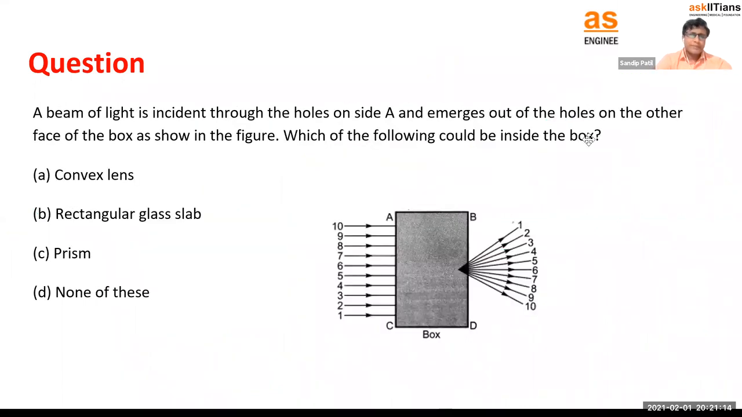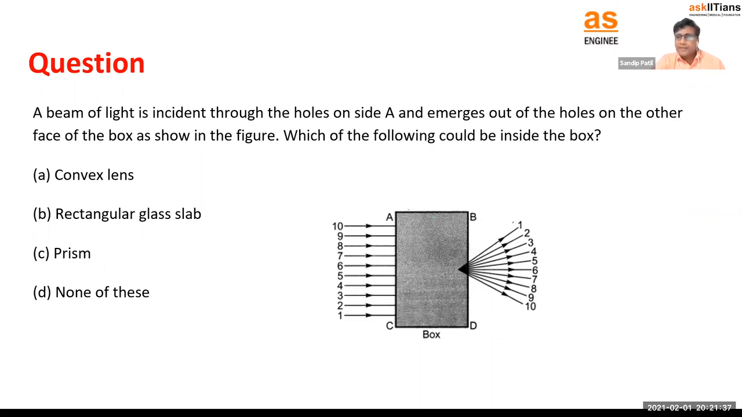So this is the question. If the beam of light is incident through the holes of side A and emerges out of the holes of the other face of the box. So this ABCD is a box, and there are many beams going. Beams, we have studied this in the last section, right? What is a beam? A beam is a group of rays, we can say. So these rays are going inside.